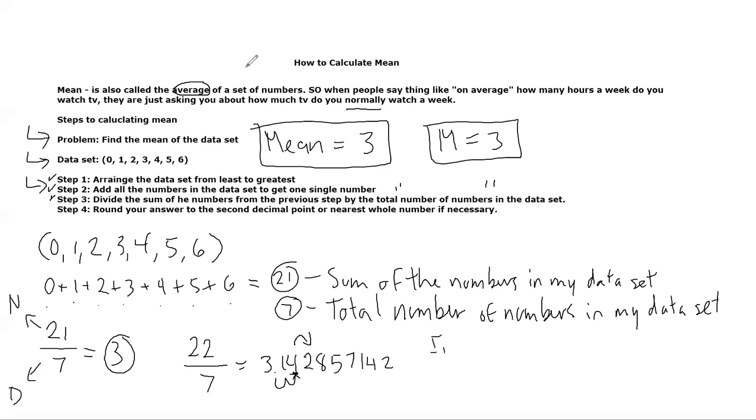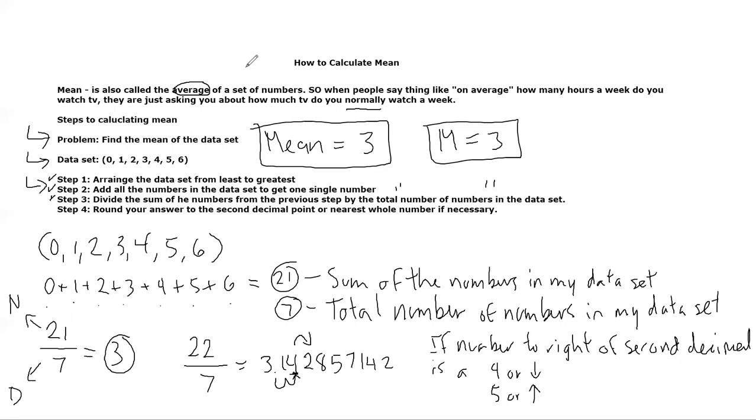And if the number to the right of the second decimal is a 4 or lower, and if it is a 5 or higher, there are different rules.